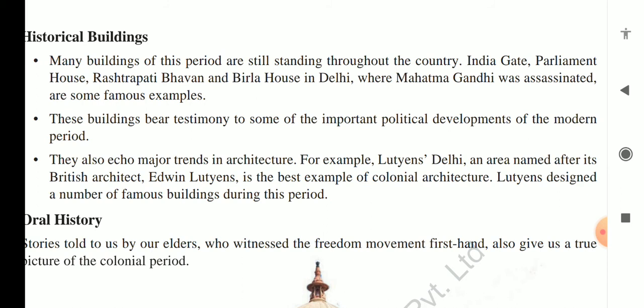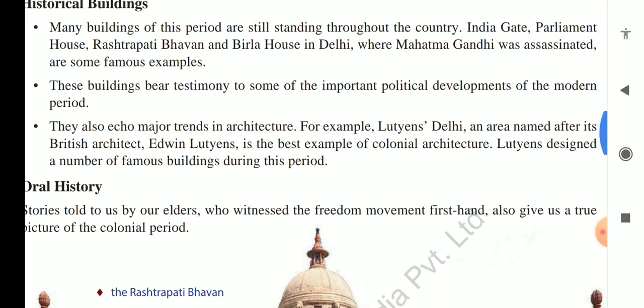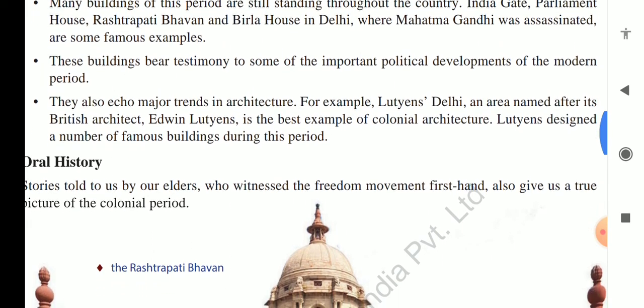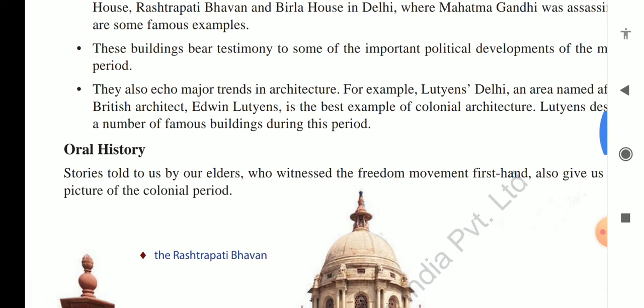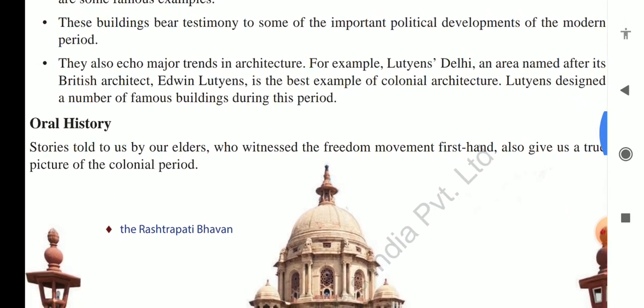For example, Mahatma Gandhi was assassinated in the Birla House in Delhi. They also echo, which means they reflect, major trends in architecture. For example, Lutyens Delhi, an area named after its British architect Edwin Lutyens, is the best example of colonial architecture. So in Delhi you can see the reflection of British architecture. Lutyens designed a number of famous buildings during this period. Many kinds of buildings were developed by the British.